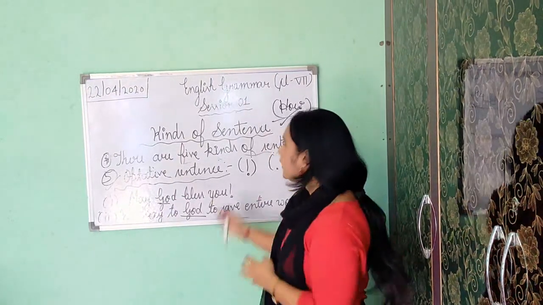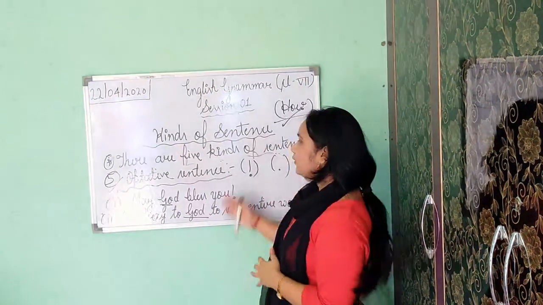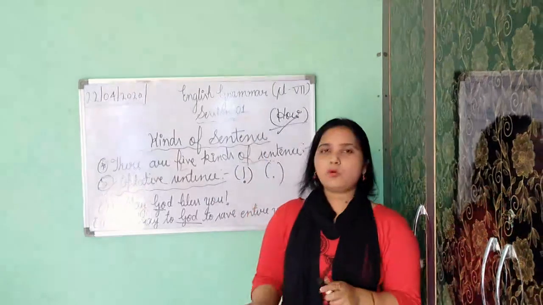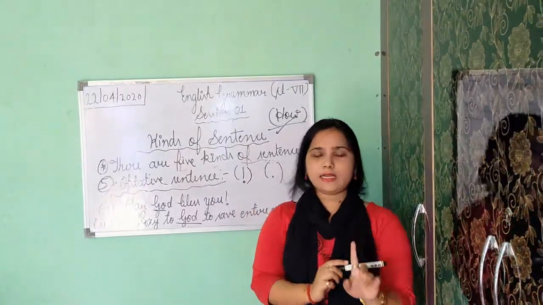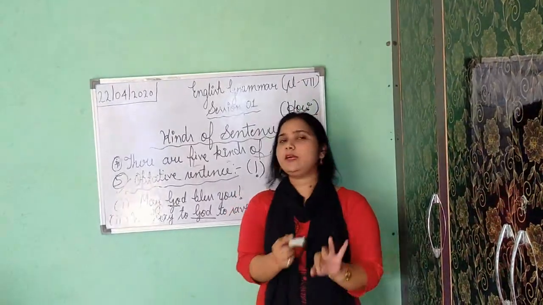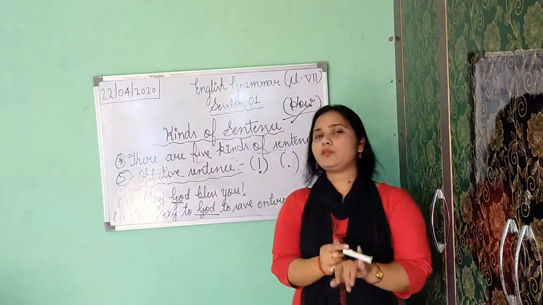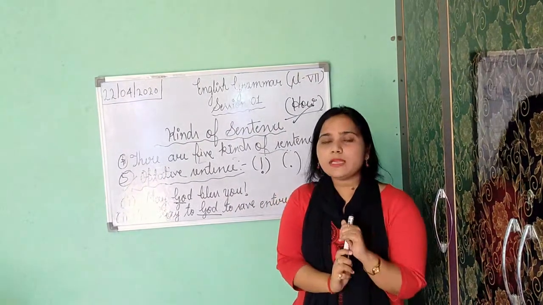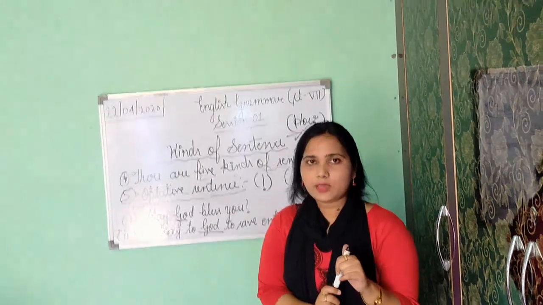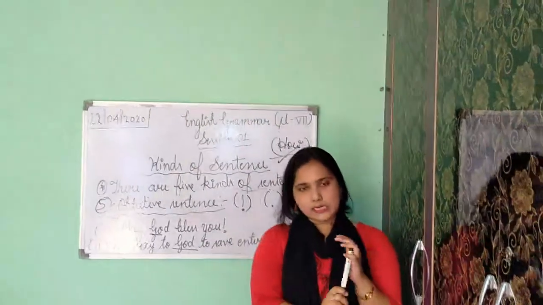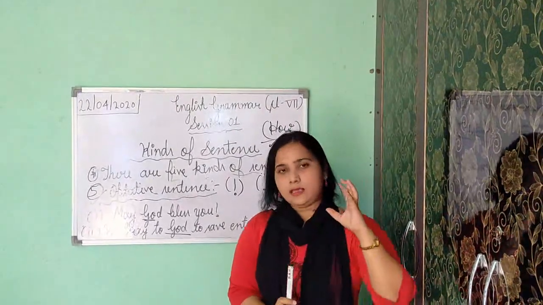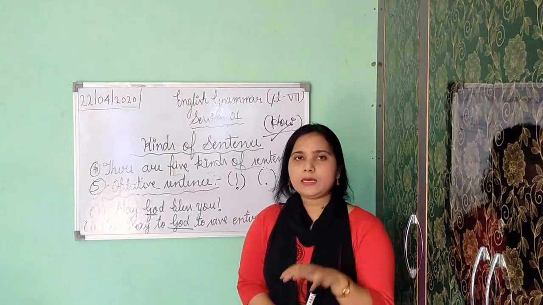Okay, class. So here I have told you about 5 kinds of sentence. First one is declarative, second is interrogative, third is imperative, fourth is exclamatory, and the last one is optative sentence. In a declarative sentence you get a statement, fact, idea or opinion about anything.